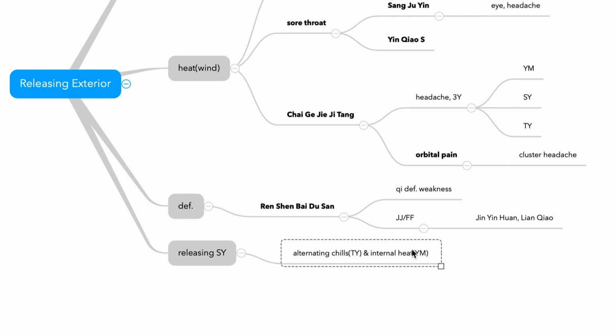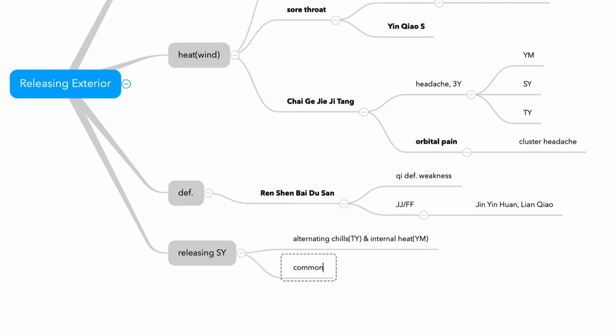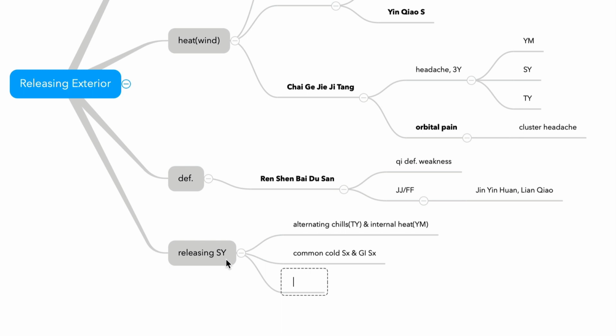And also common cold-like symptoms with GI symptoms. There is a specific symptom of Shaoyang. The most representative formula is Xiao Chai Hu Tang.